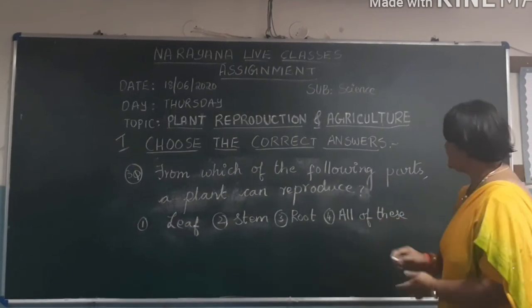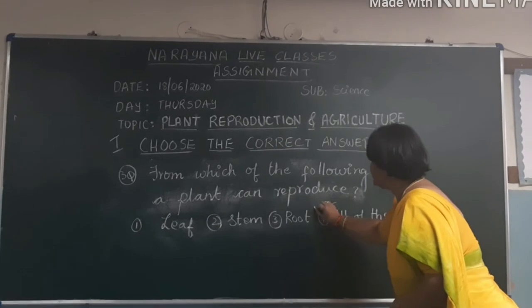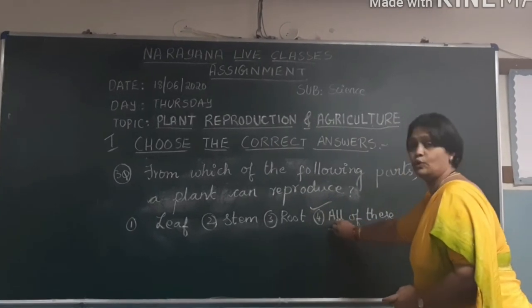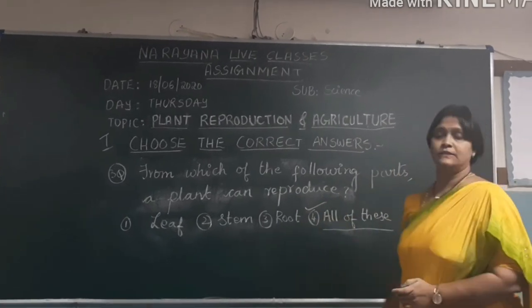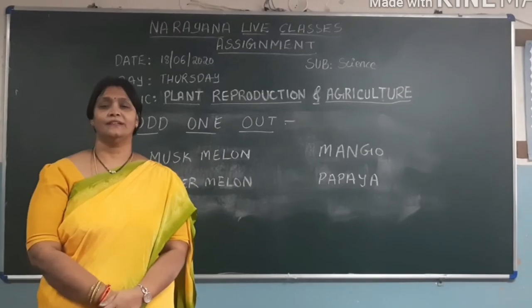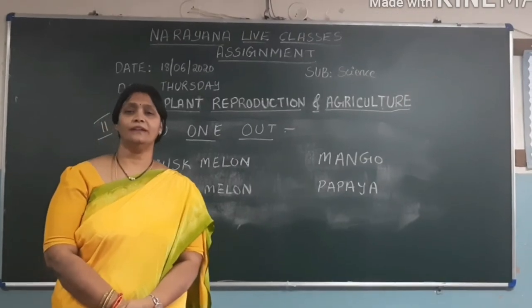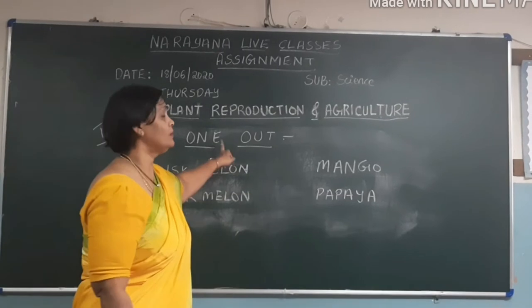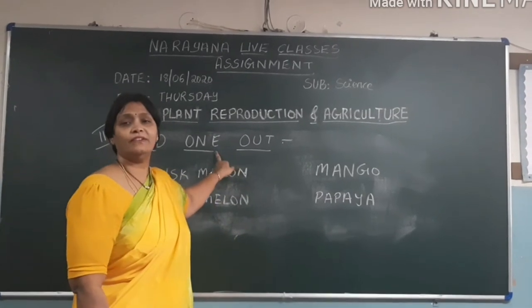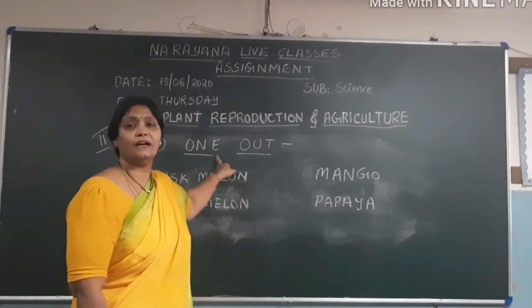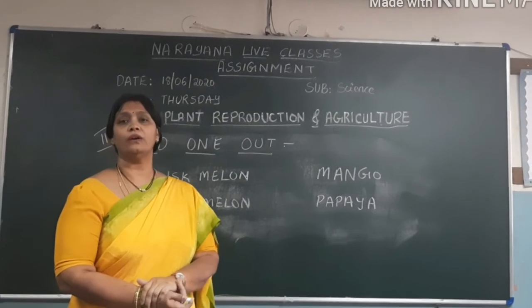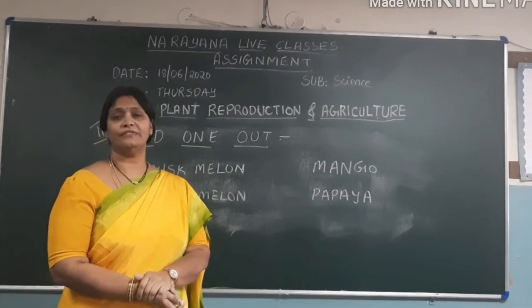Children, now circle the fourth answer option as the correct answer and underline the fourth one, all of this, as the answer. Children, let's go for the second one, that is odd one out. Here they have given few pictures and they have asked you to tell which one is the odd one. Okay, let's go for the first one.